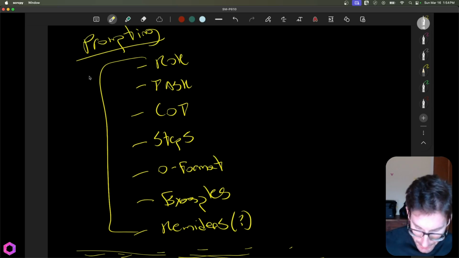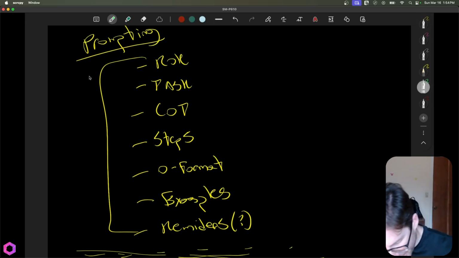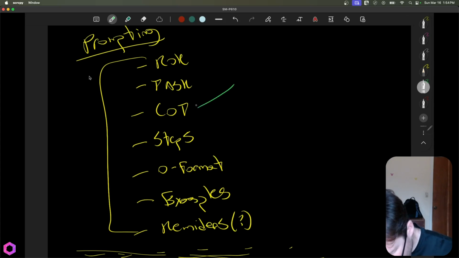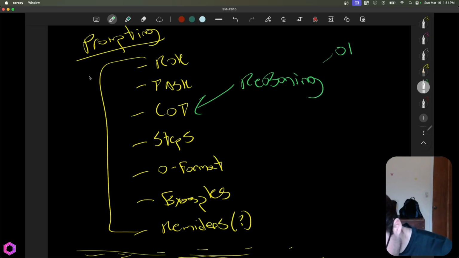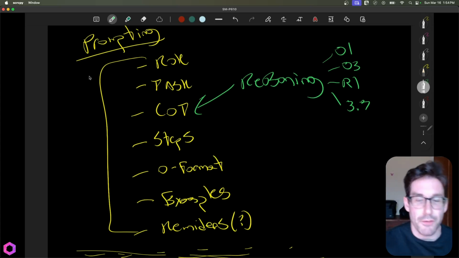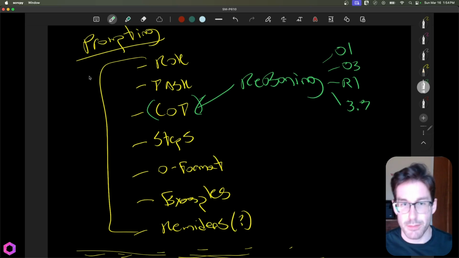And so why is it becoming obsolete? Well, if we look at some of these, for instance, oh, that's a big one. We're going to have to make that less thick. Bring that down to like, try 10. Okay, so chain of thought is one, where we have reasoning models. So we have O1, we have Claude 3.7, we have O3, we have DeepSeek's R1, all these different reasoning models that think prior to responding. Oftentimes this little hack right here was trying to get the models to think without having to do this. So this is no longer relevant for reasoning models.